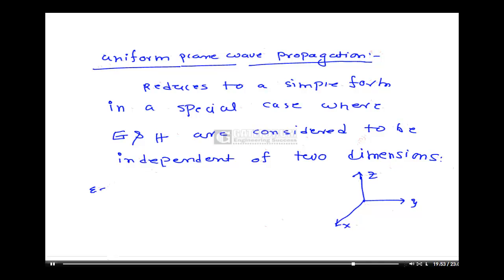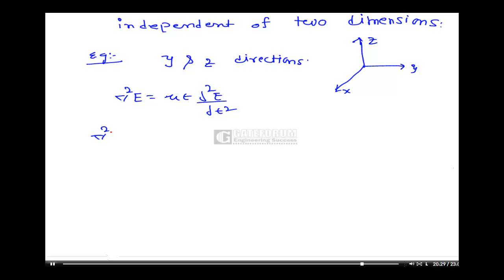Suppose, for example, I am considering the wave is independent of y and z directions. That is, there is no propagation in y and z directions. Then what are the wave equations? Del square E is equal to mu epsilon dou square E by dou t square. This is the wave equation. But what is del square E?